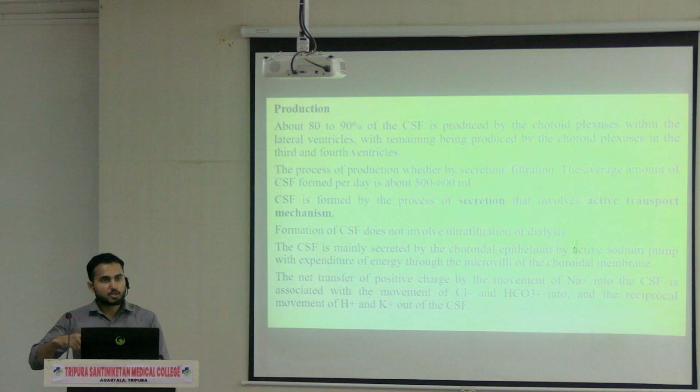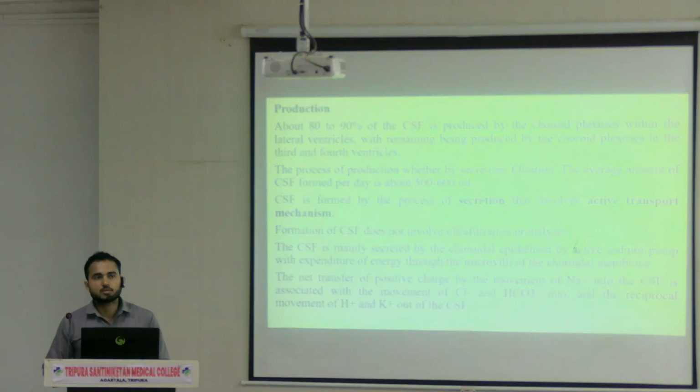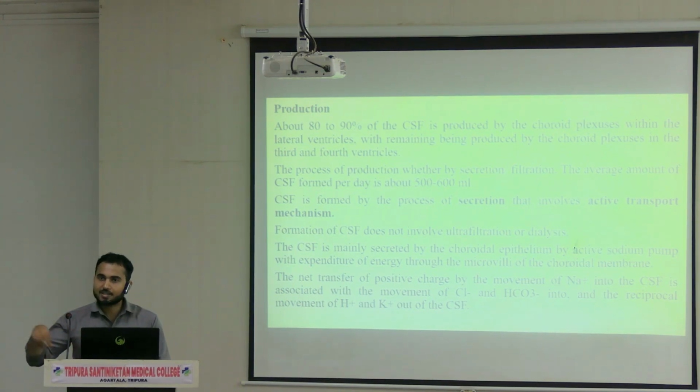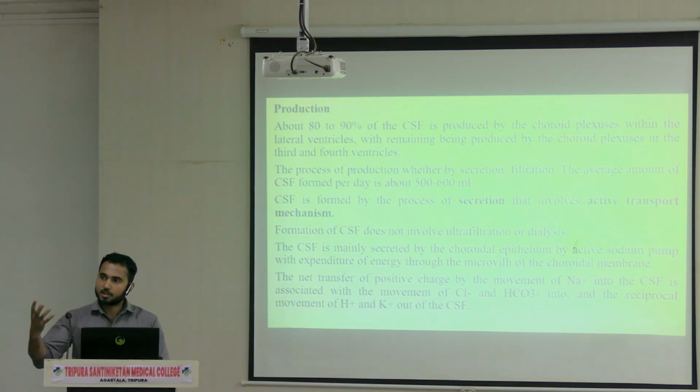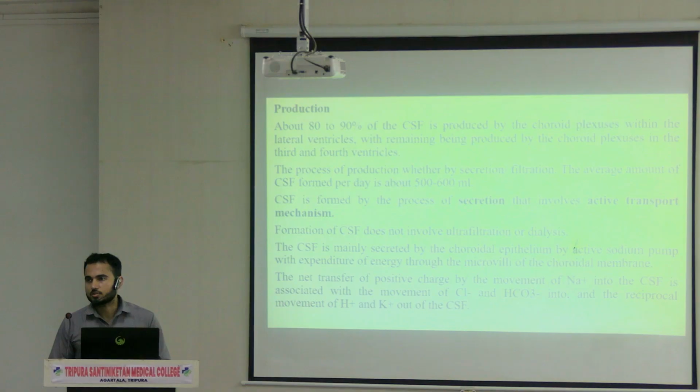Continuously production is going on and absorption is going on, by the arachnoid villi and arachnoid granulations. Like this, the balance is maintained. If the absorption is not taking place properly, what will happen? More CSF will accumulate inside the subarachnoid space. As a result, intracranial pressure will increase, and the patient will have different types of complications. So continuous production is there and continuous absorption is also there.